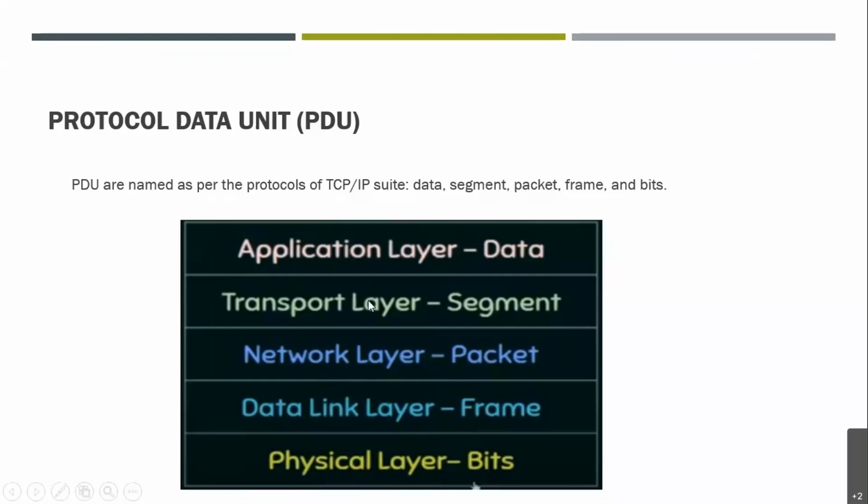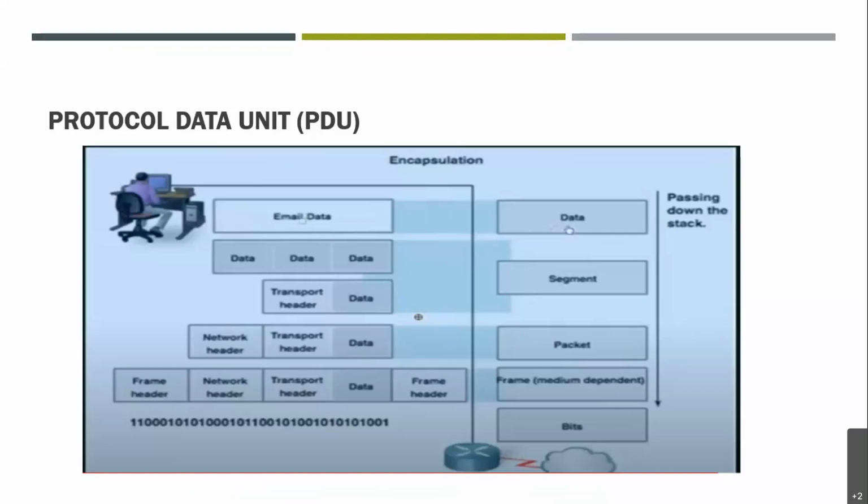At the transport layer, we call it a segment, and in the application layer, we call it data, right? So these are known as PDUs. These all are protocol data units, and we name them as per the protocols of the TCP/IP suite. Then let's take an example of a PDU.